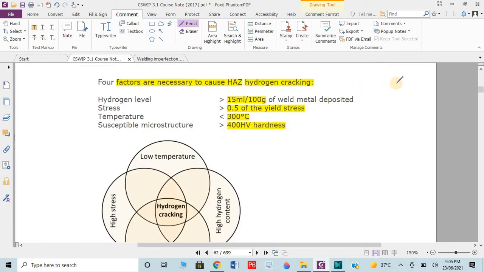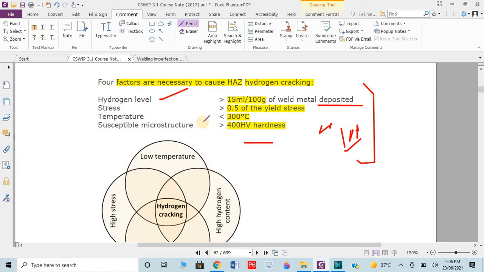How can the hydrogen be induced? Remember these four things. Hydrogen level: if the hydrogen level is more than 15 milliliters per 100 grams of deposited metal while we are doing the welding, this is against the standard. We have to maintain the hydrogen level, means we have to cover the weld metal and properly maintain a contamination-free area. Also we need to check that it is properly shielded, that the gas shielding is properly being delivered.